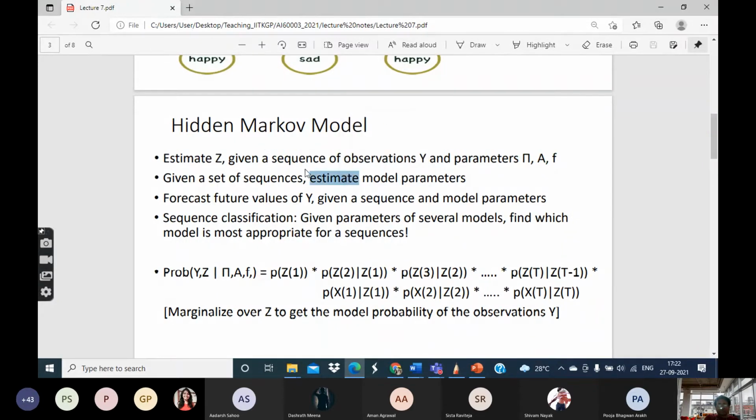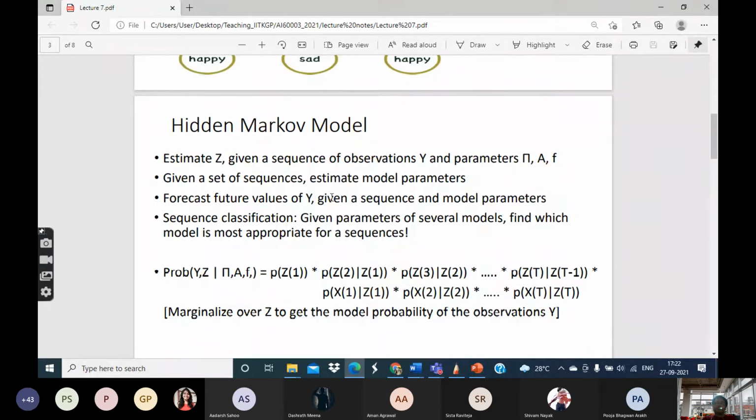The second class of problems is this: given a set of sequences, suppose you have one sequence of y which consists of say 100 observations, then you have another sequence of y that also has 100 observations. This way you have several sequences of y. Now given that, you have to estimate the model parameters. That is, you only have the time series of, say, the employment status of 100 or 1000 different people for 100 consecutive months. And now you have only that data.